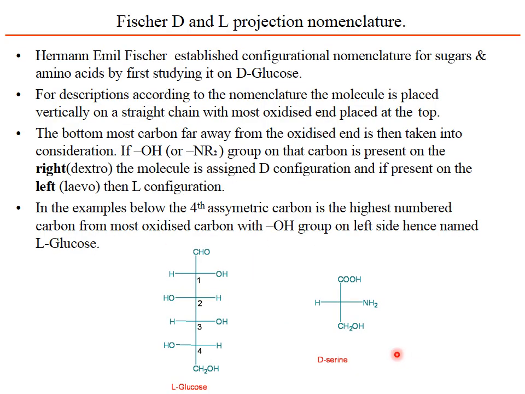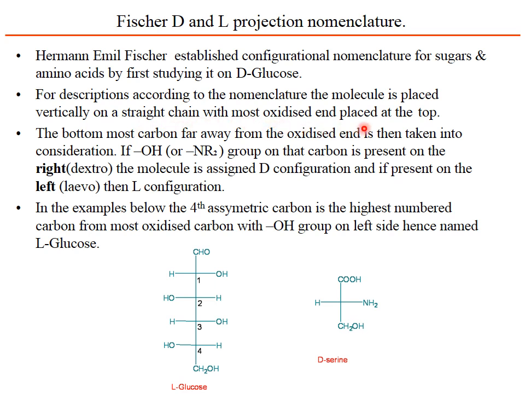Fischer D and L projection nomenclature. Hermann Emil Fischer established a configurational nomenclature for sugars and amino acids by first studying D-glucose. According to the nomenclature, the molecule is placed vertically on a straight chain with the most oxidized carbon at the top. The bottom-most carbon, farthest from the oxidized carbon, is then considered. If the OH group on that carbon is on the right (dextro), the molecule is assigned the D configuration, and if it is on the left, the L configuration.